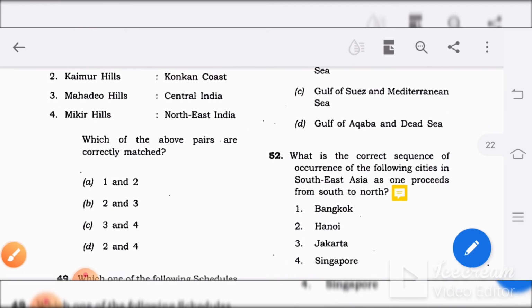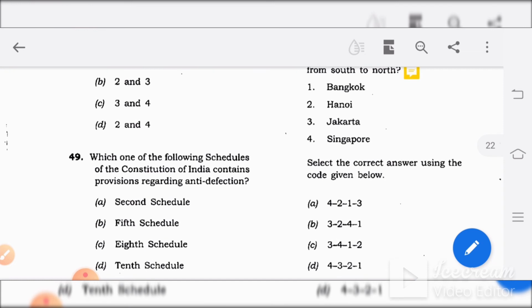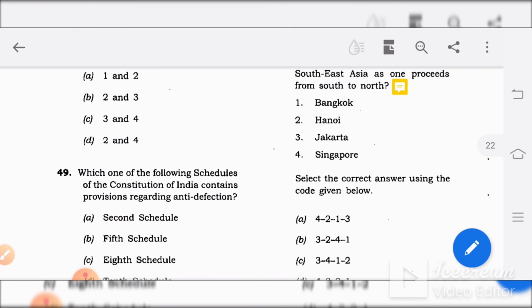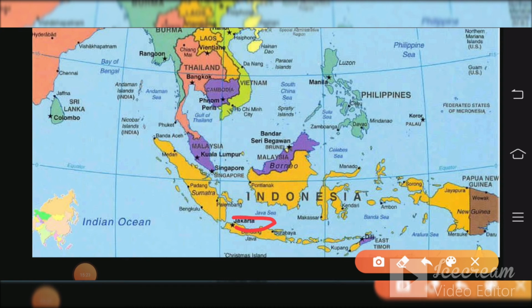Next question. What is the correct sequence of occurrence of the following cities in Southeast Asia as one proceeds from south to north? Bangkok, Hanoi, Jakarta, Singapore. So to get this answer, we can again see the map and arrange them accordingly. Jakarta, you can find it over here. This is at the bottom most, and then Singapore. Since they have asked south to north, Jakarta, Singapore, and then we have Bangkok over here.